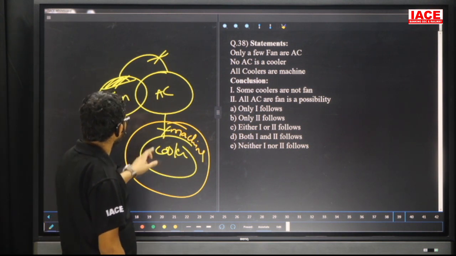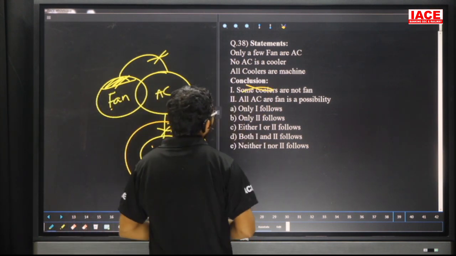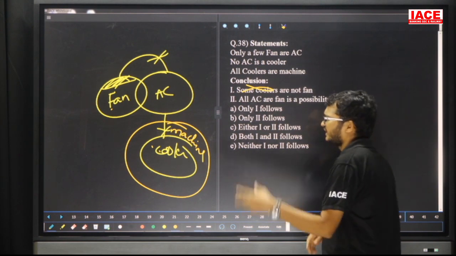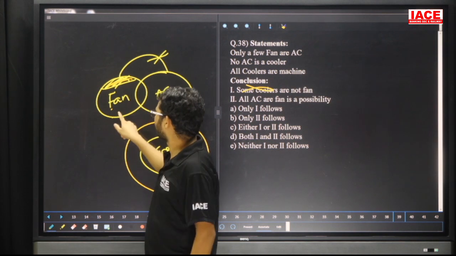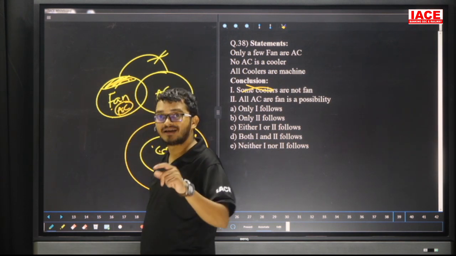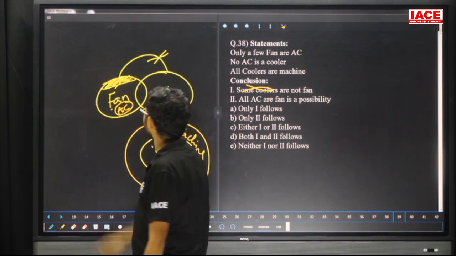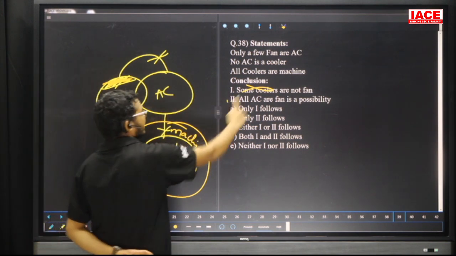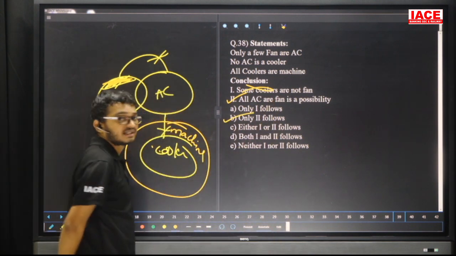Friends, here some cooler is not fan. Cooler and fan we can't say, so the first one can't say. Next one: all AC are fan is a possibility. Yes, we know some part of fan is not AC. The remaining fan and AC we can't say. That means there is a chance to keep AC inside, so all AC can be fan. But all fan can be AC is wrong, because some part of fan is not AC. But the mention is all AC are fan is a possibility, which is correct. Then the answer is only two, Option B.